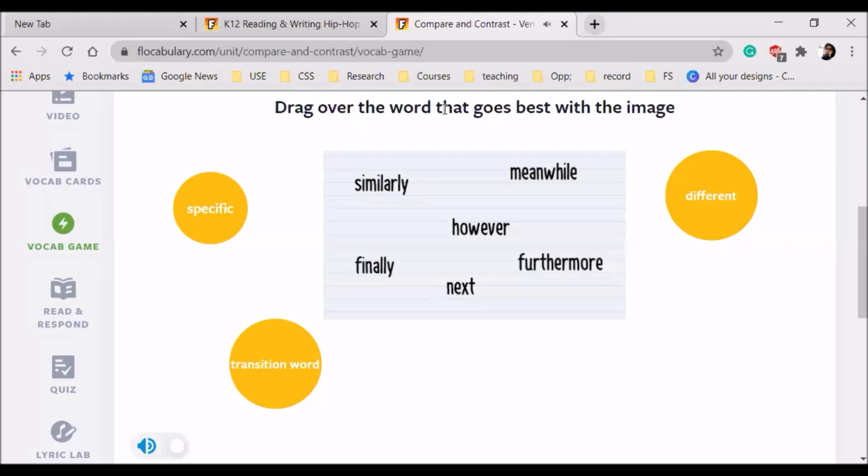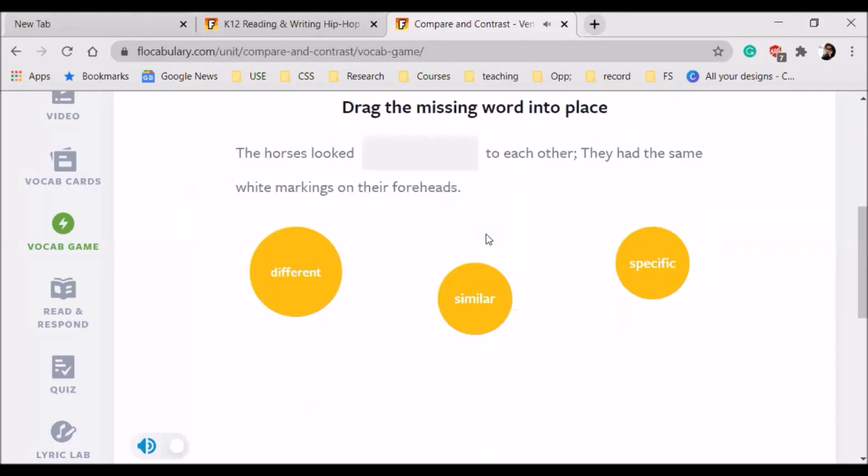Okay. Drag over the words that go best with the image. So these are all transition words that we use to compare and contrast. Okay, the horses looked similar.